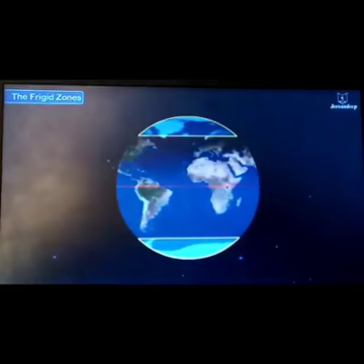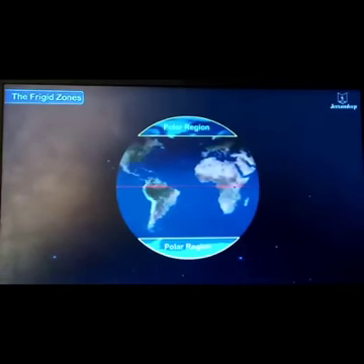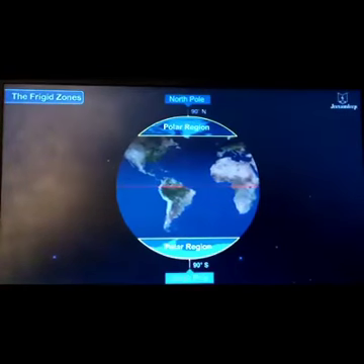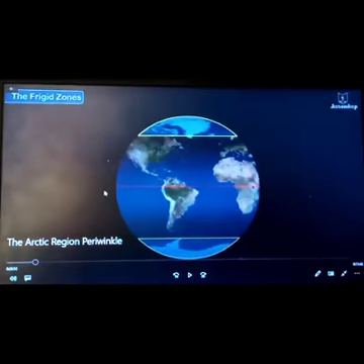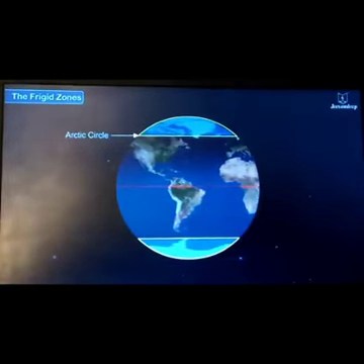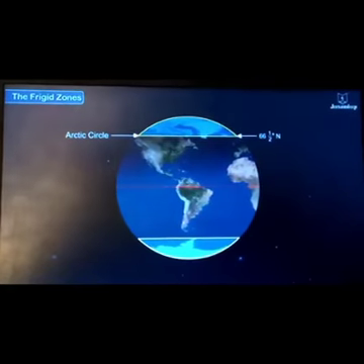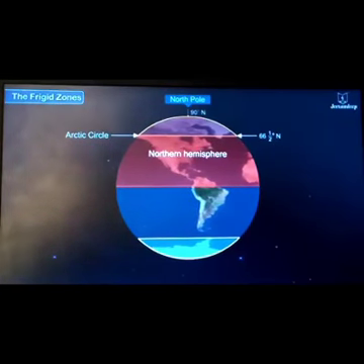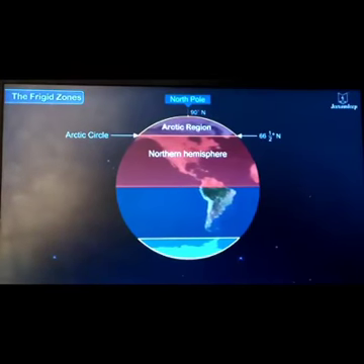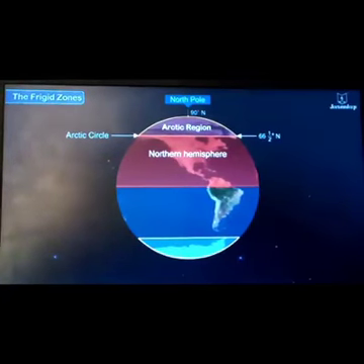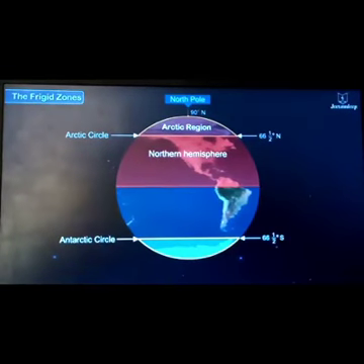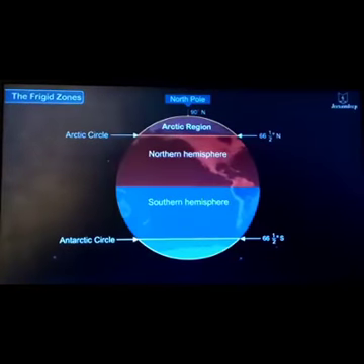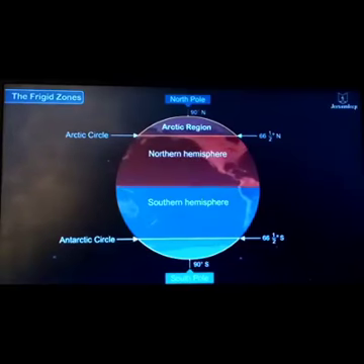So the frigid zones, the upper and lower zones, the polar regions, are called the frigid zones. The North Pole is at 90 degrees north and the South Pole is at 90 degrees south. This is the Arctic Circle, which is in the northern hemisphere. Right, guys, look at the calculation of its longitude and latitude. The Antarctic Circle is the lower circle. Look at the calculation. It is in the southern hemisphere, and is called the South Pole.